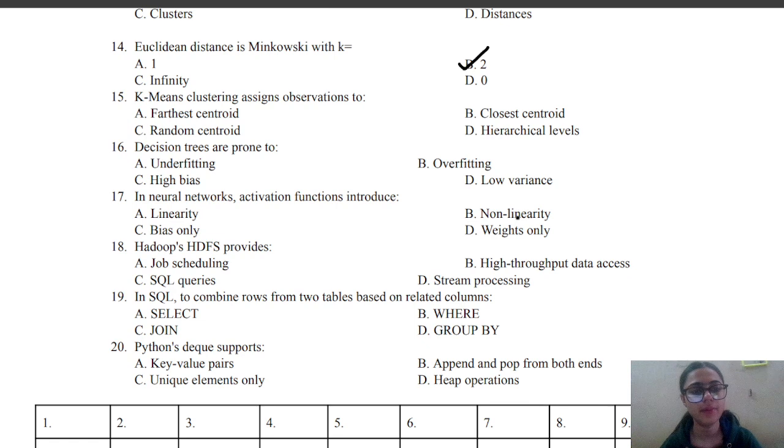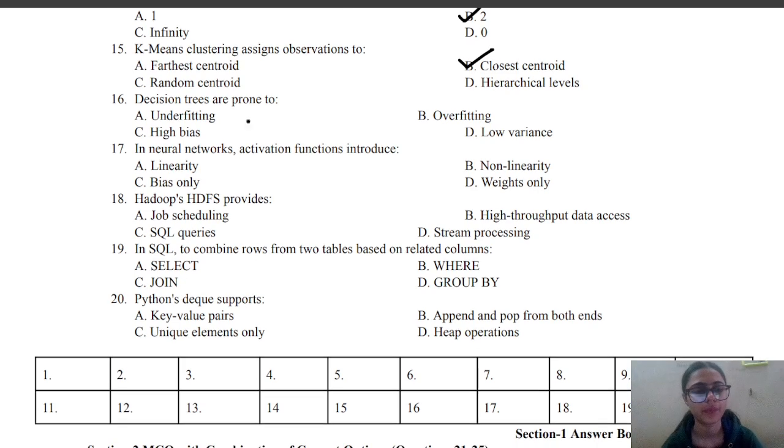Next question is, K means clustering assigns observation to dash. So the K means assigns observation to the closest centroid, not the farthest or the random centroid. Next is, decision trees are prone to dash. So decision trees are prone to overfitting, not underfitting or higher bias.